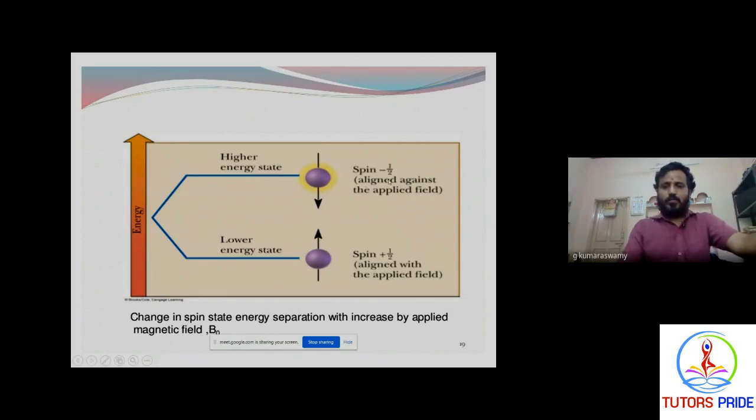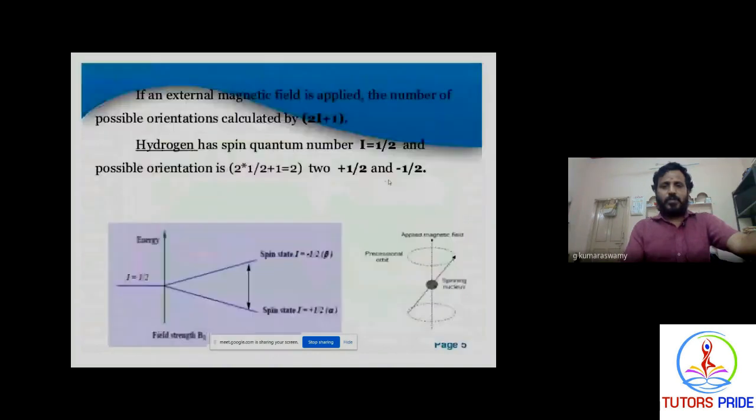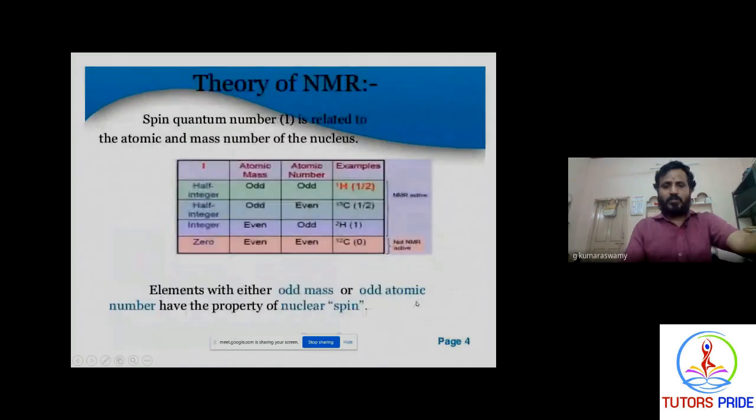It shows the negative field, meaning plus or minus half. So you can understand that for hydrogen the spin quantum number I is equal to plus half or minus half, which can be calculated by the 2I plus 1 rule. So this is a spinning nucleus. If you take any atom placed in a magnetic field, the electrons continuously revolve around the nucleus, showing plus or minus half.